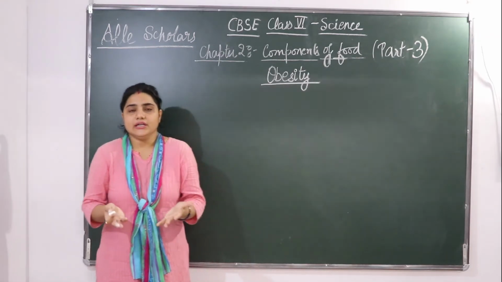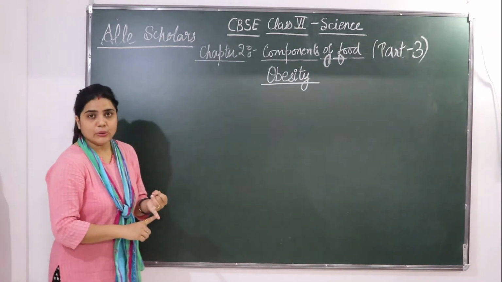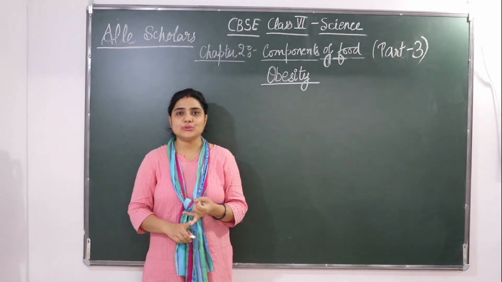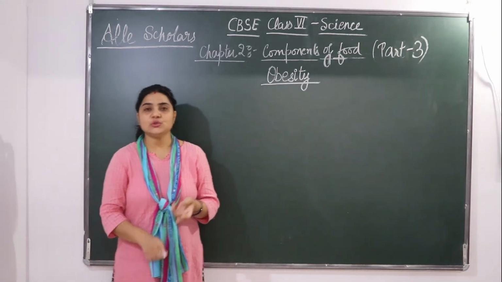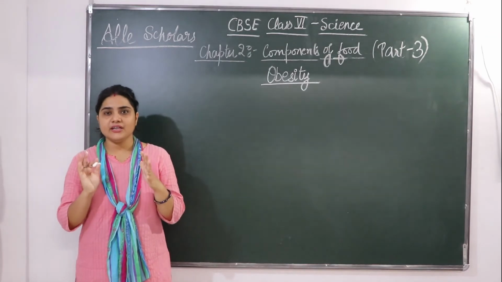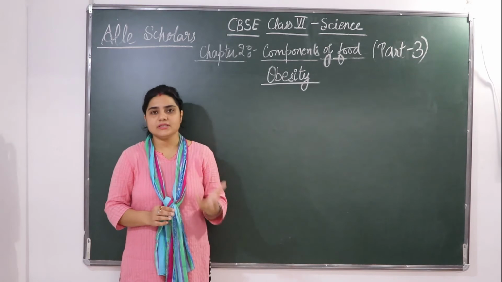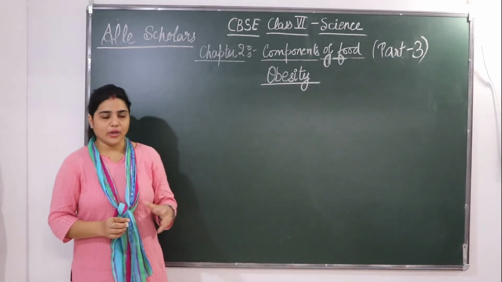If you eat so much oil, so much junk food, so much fried food, so much sweet food, you are going to gain weight and be called an obese person.